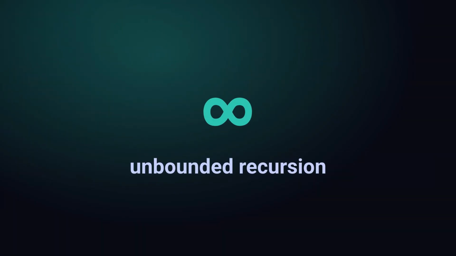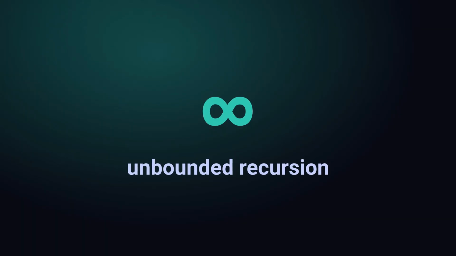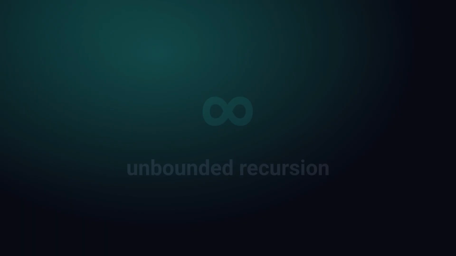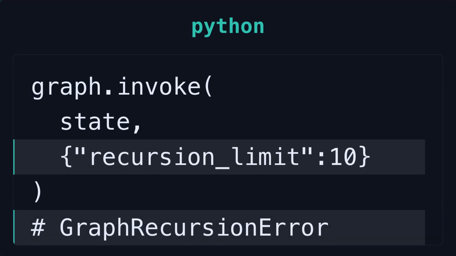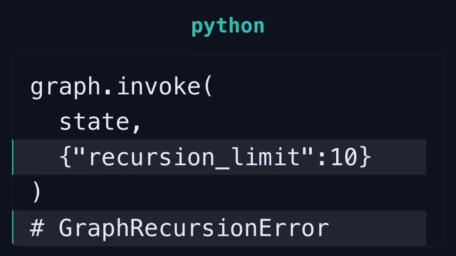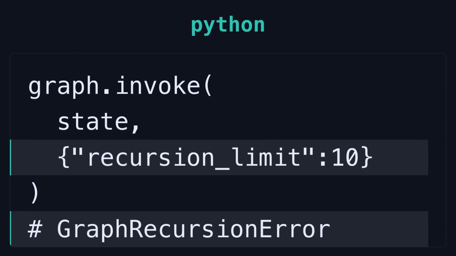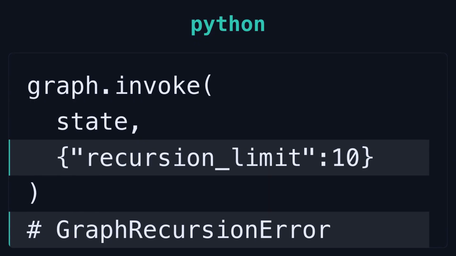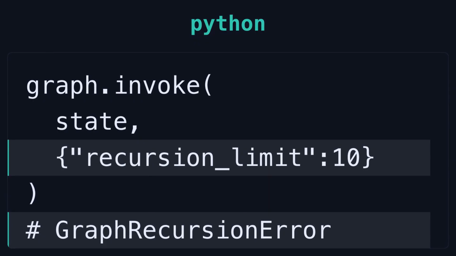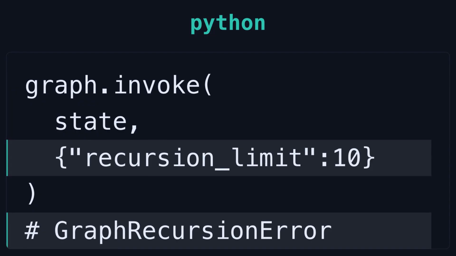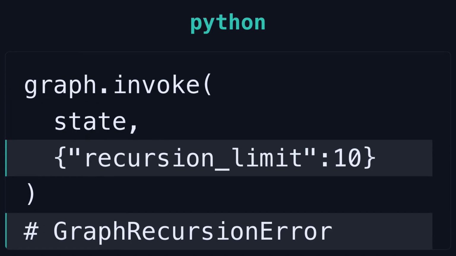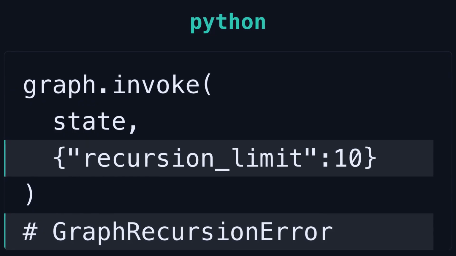LangGraph fixes a lot of this, but only if you use it deliberately, because LangGraph models your workflow as an explicit graph of nodes and edges. You decide exactly where control flows. You can add a recursion limit at the graph level, and when it trips, you get a clean graph recursion error instead of a mysterious hang. The trade-off is that you have to think in state. You're no longer letting the LLM freely decide who to call. That structure is exactly what prevents the crash, but it also means more upfront design work.